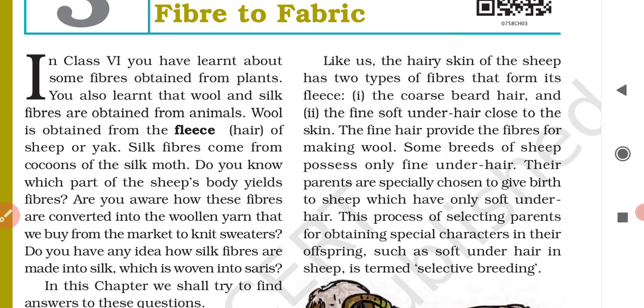Some breeds of sheep possess only fine under hair. Therefore, their parent sheep are specially chosen so as to give birth to sheep which have only soft under hair.